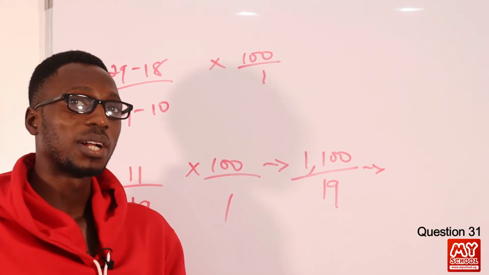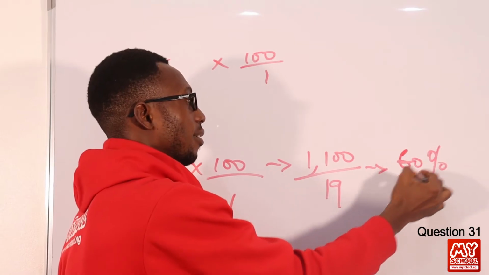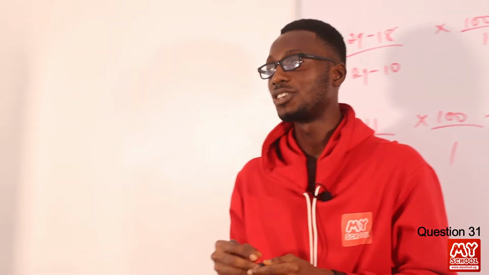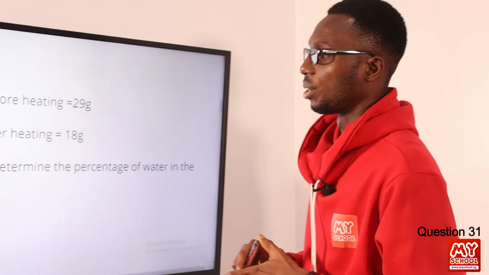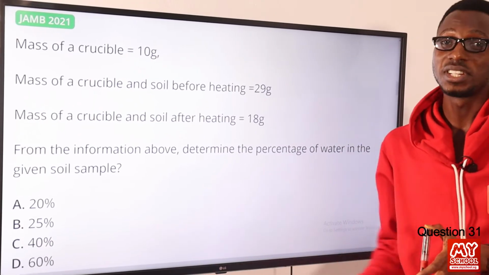So let's go back to the screen to confirm that. If we have this selection available. Okay, very well. You can notice that we now have 60% here. So option D is the right option.